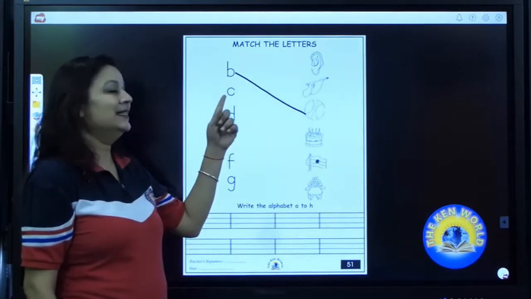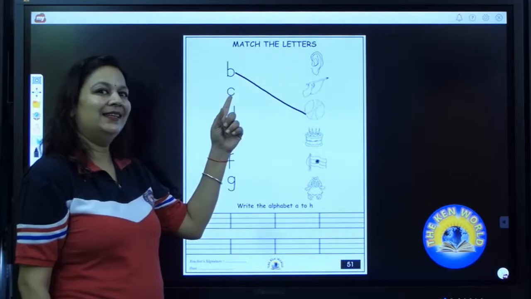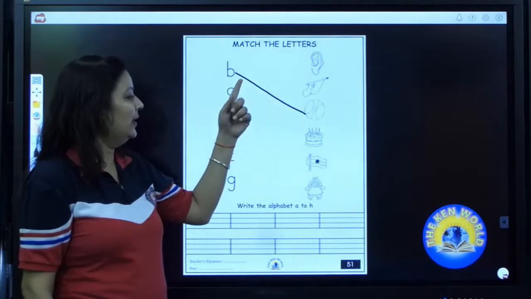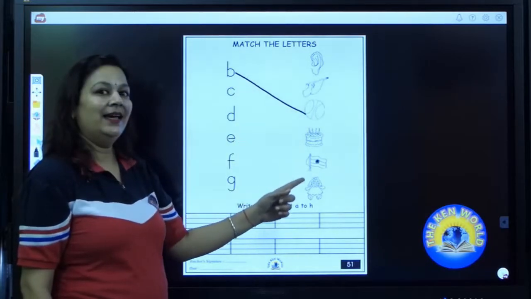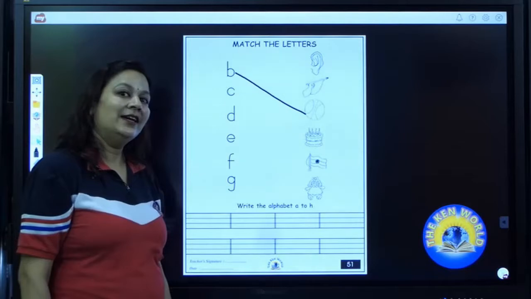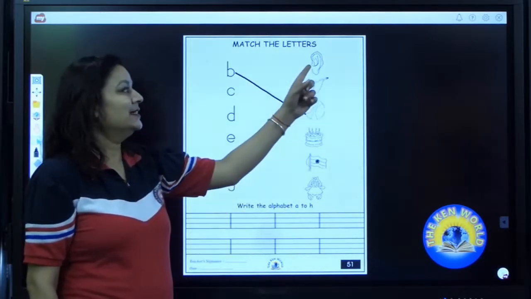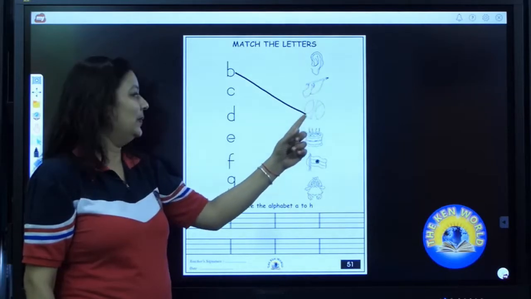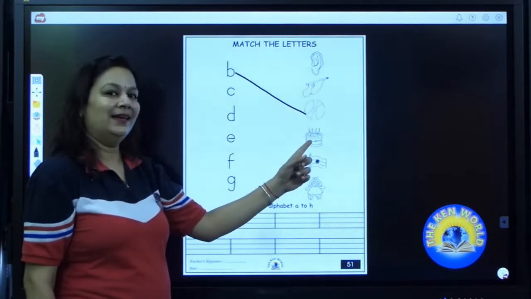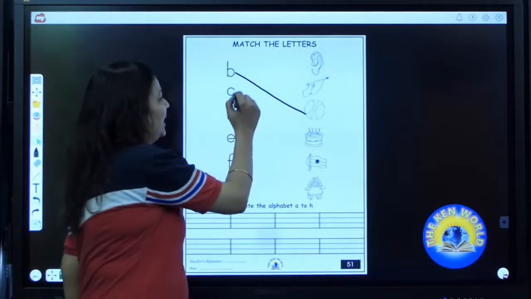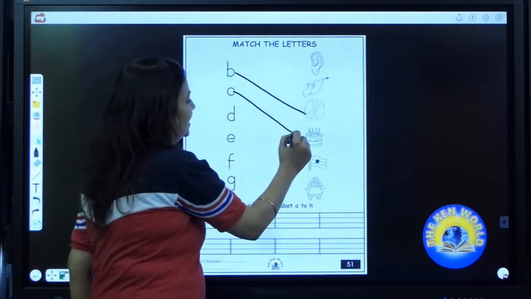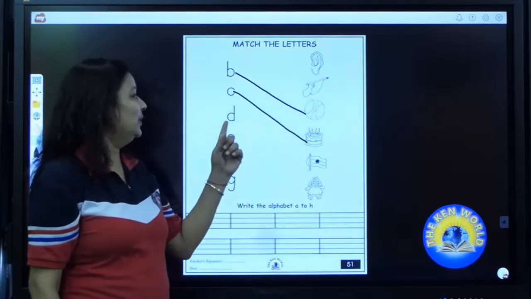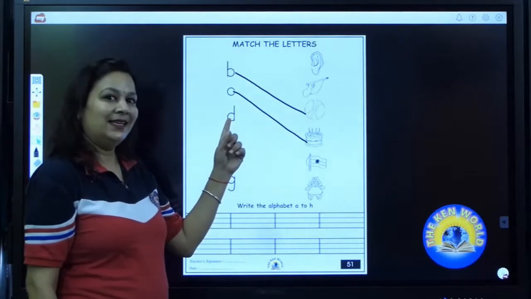Now which letter is this? C. C for cake. Is this a cake? No. Is this a cake? No. Is this a cake? Yes. So we have to match C with cake. C for cake.